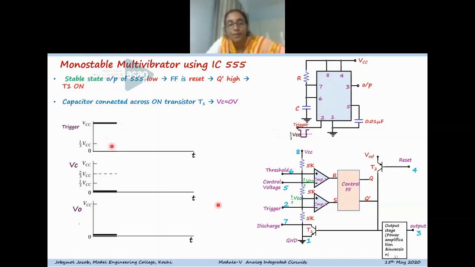Once the trigger is applied, it will be a negative going signal, but before that, the trigger pin will be at VCC. So comparator 2 will have a higher potential at the inverting terminal, so the output of comparator 2 is also 0, that is S is also 0. So R equals 0 and S equals 0, and the flip-flop will remain in the previous condition. That is, the stable state will remain in that condition unless a trigger signal comes.